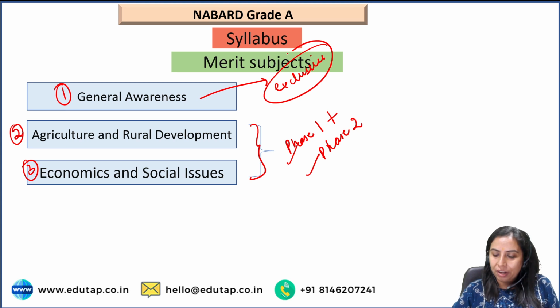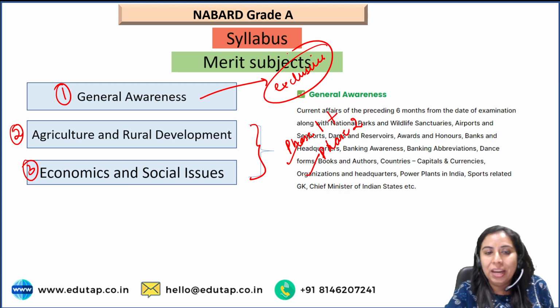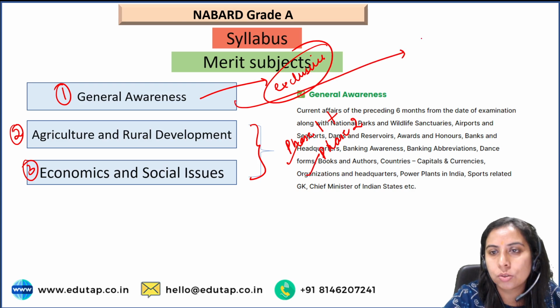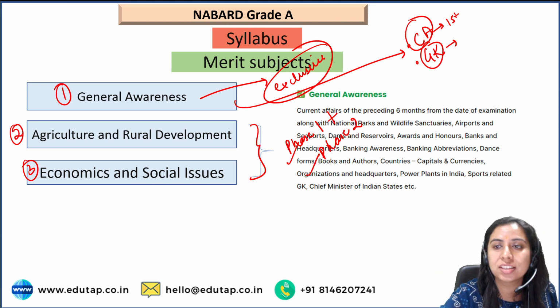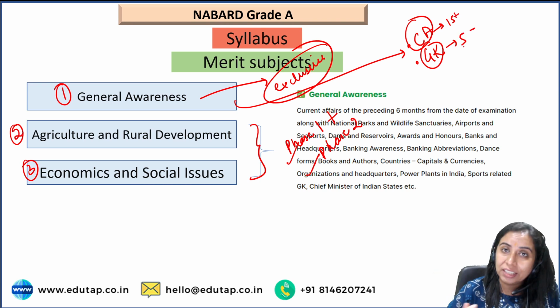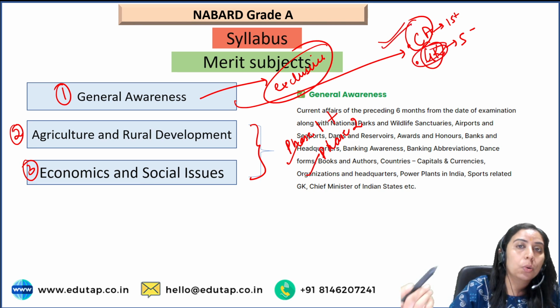For general awareness there is again no fixed syllabus, but what you can cover is current affairs. Majorly GA is current affairs. We say it is current affairs and static GK. There are two sections, out of which the paper is majorly 15 plus marks from current affairs and 5 or fewer marks from GK. So if you prepare current affairs well, you will be able to answer GK questions also.